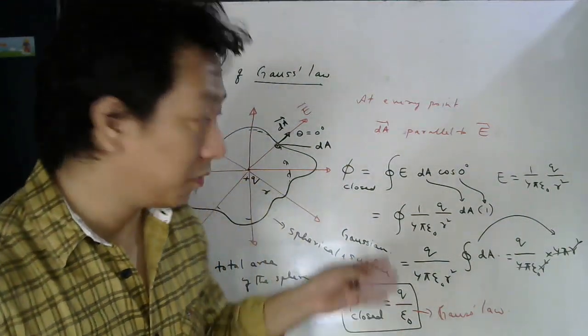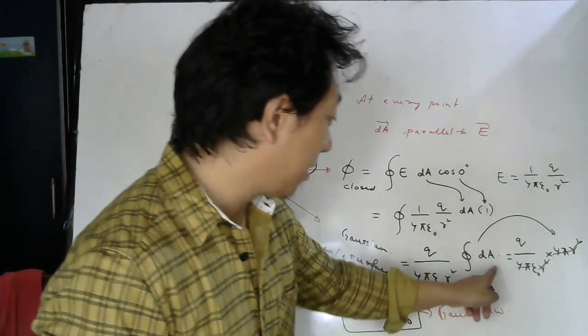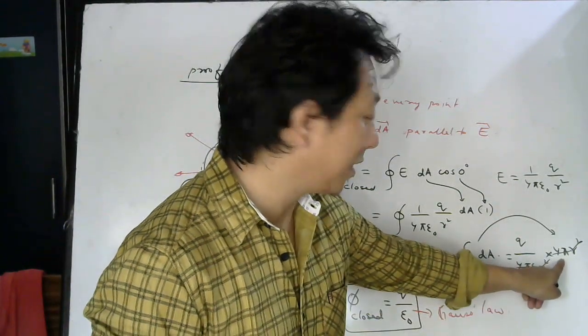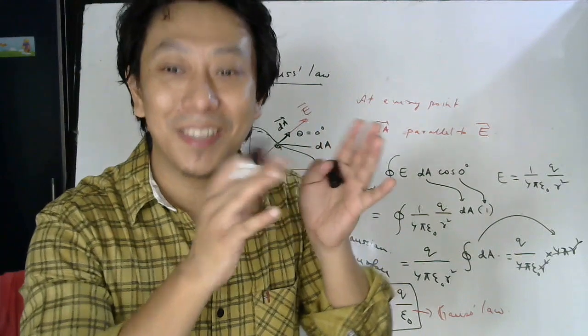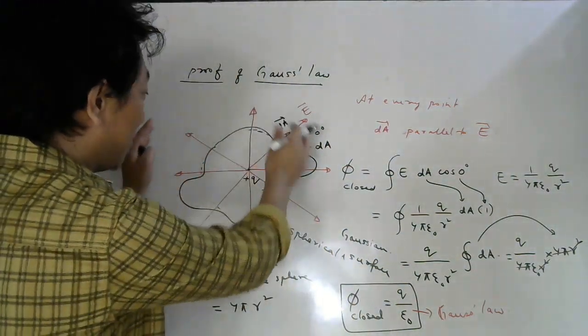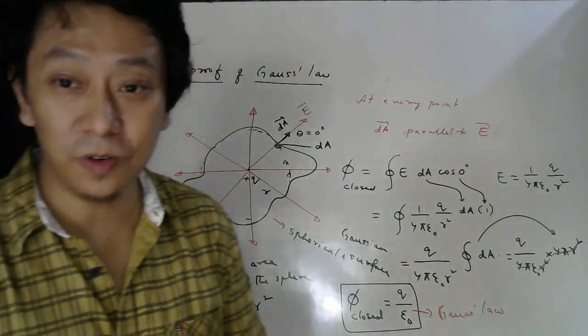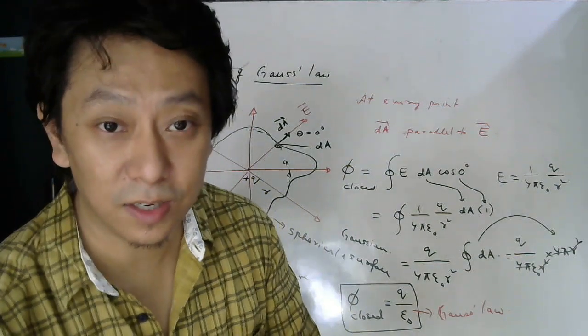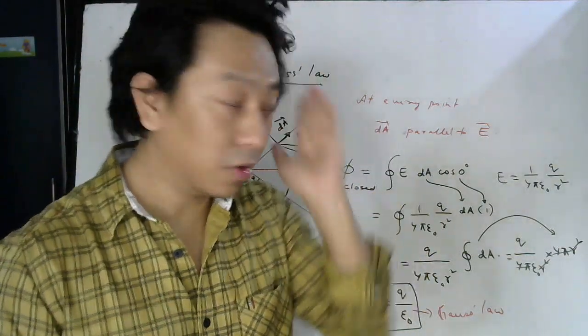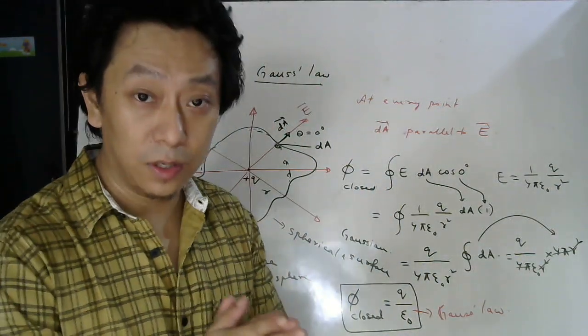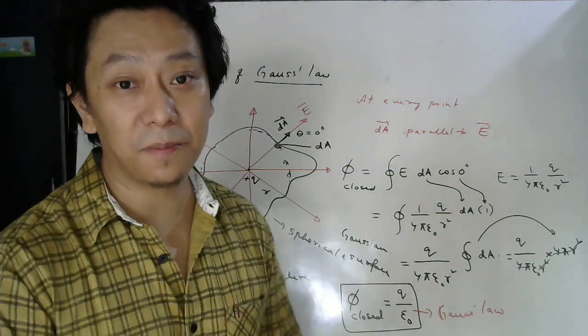But then it would be difficult to prove this way, because I was able to cancel this 4 pi and 4 pi because I took a sphere. For this kind of surface also, I will convince you next class that the result will be the same.